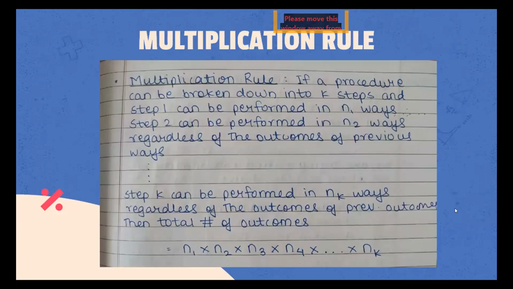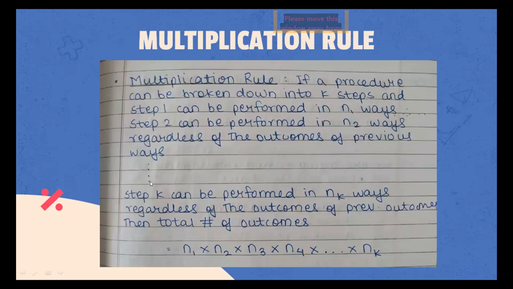Okay, so here we have the multiplication rule, and this might seem really tough, alien at first, but it's actually quite simple. Let's just see what it says. If a procedure can be broken down into k steps, and step 1 can be performed in n1 ways, step 2 can be performed in n2 ways regardless of the outcomes of previous steps. And we go on, till step k.